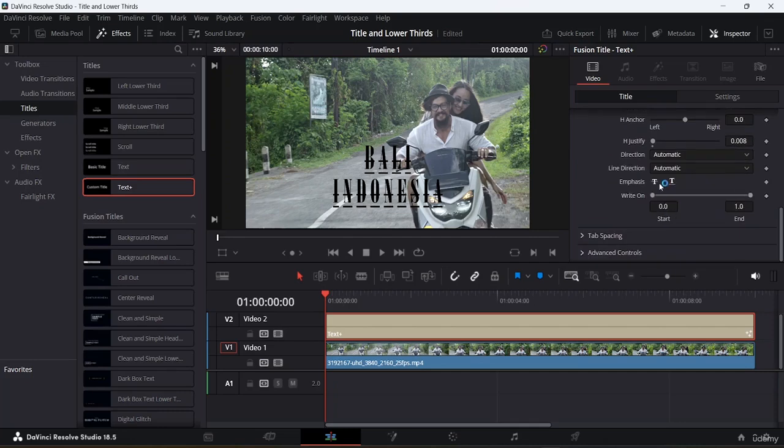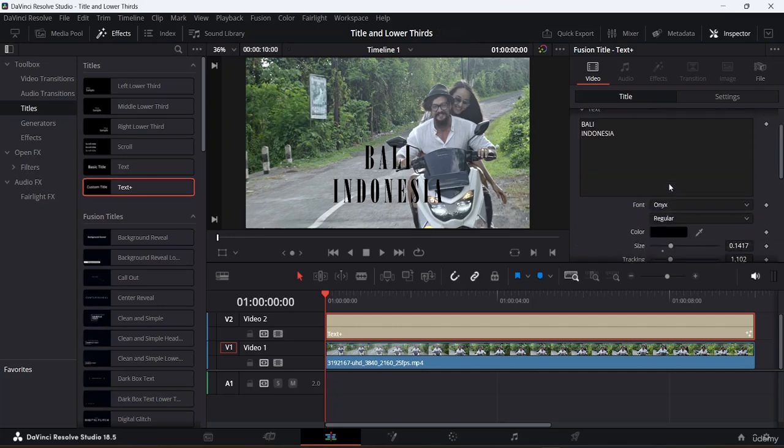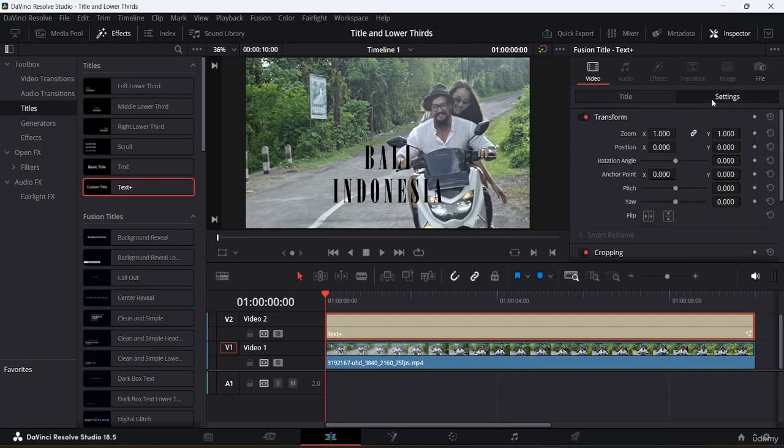Let's come here, let's turn off the strikeout as well as the underline. Okay, so I will just turn off both of these, and under this here you guys can see I do have these settings. So in settings, what I'm going to do is I'm going to move this thing up right over here. Let's say I will just move this thing up a bit, and also I will just move it up here in the y-axis as well. Okay, so now this one basically looks good.